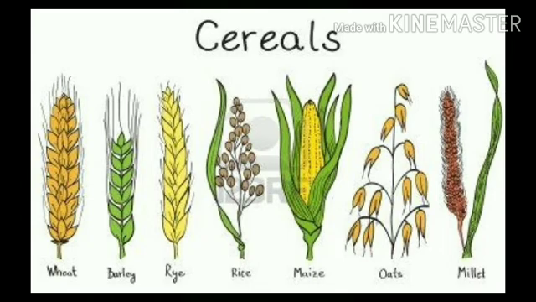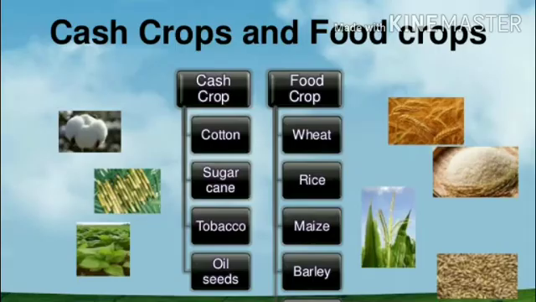Cereal crops means the crops which are grown for food grains. The major cereal crops are rice, wheat, maize and millets. So these are the cereal crops. They are actually grown for food grains.